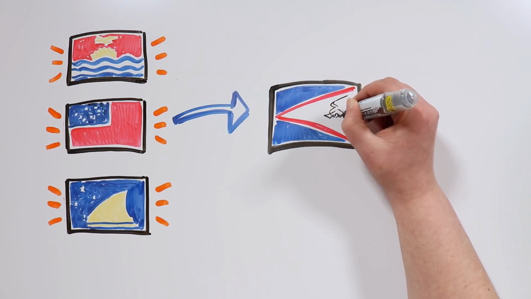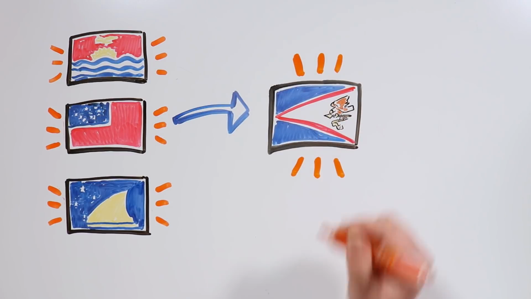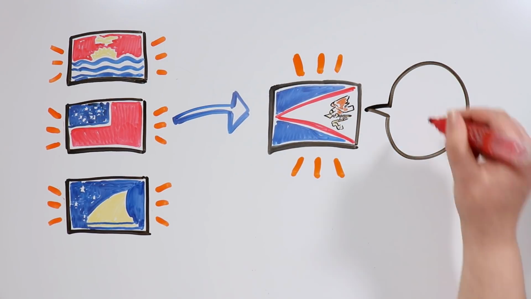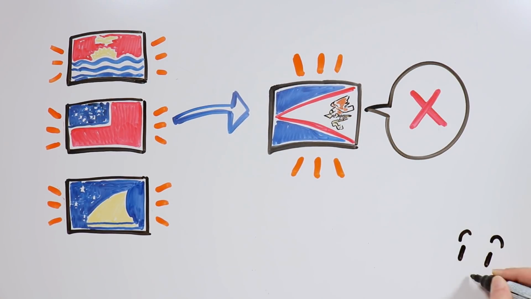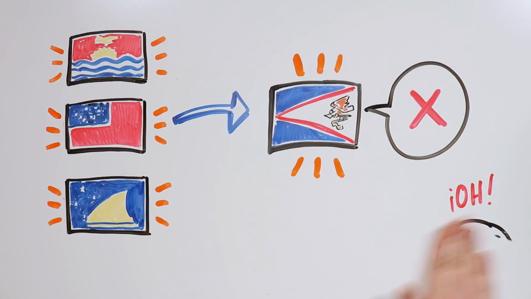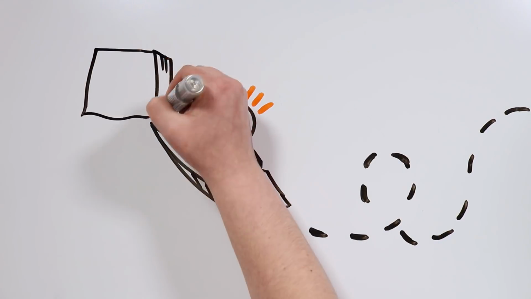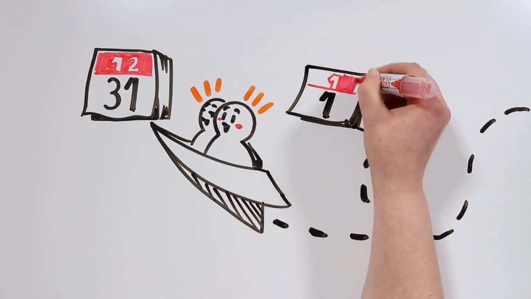However, only one region of the Samoan Islands changed their calendar. The American Samoa, which belongs to the United States, didn't do so. Therefore, the American Samoa is the very last place on Earth where people celebrate the New Year. Many tourists actually travel to these islands in December to be the first ones to celebrate the arrival of the new year.